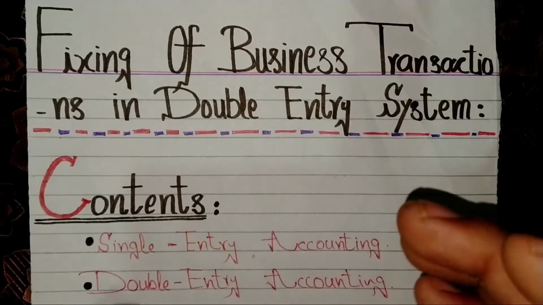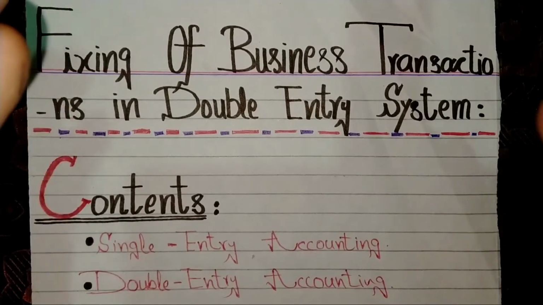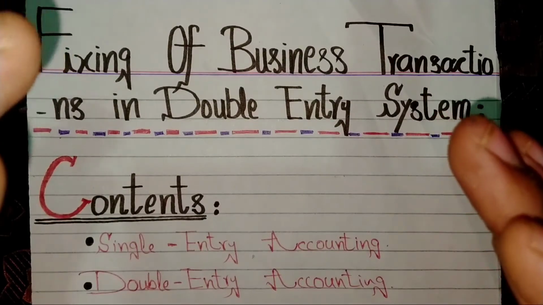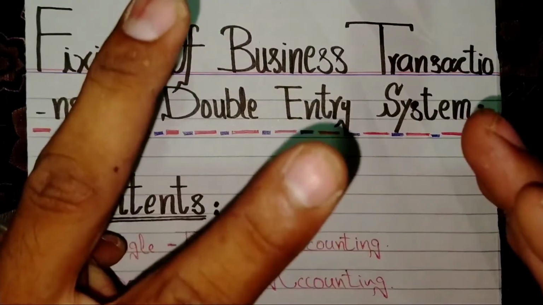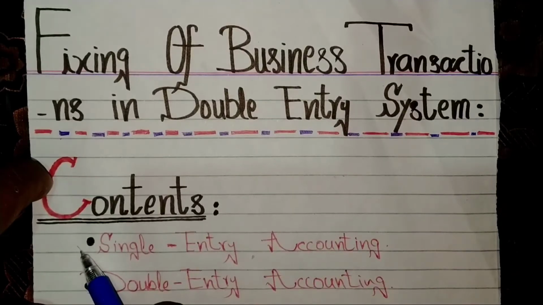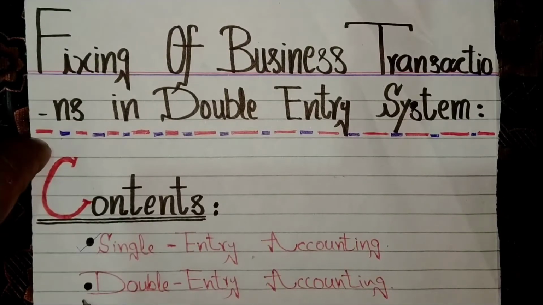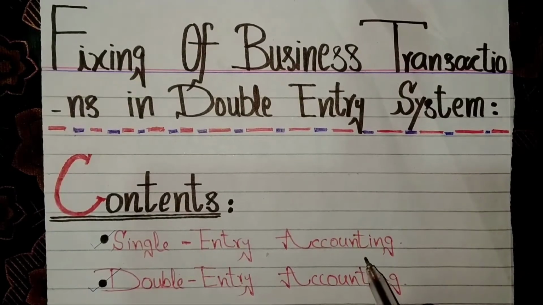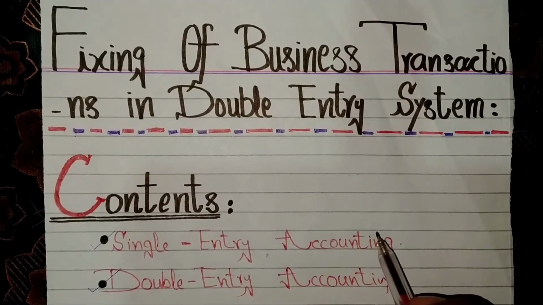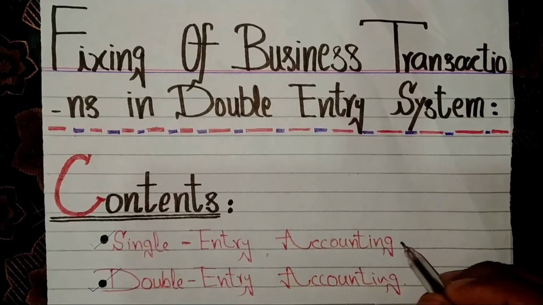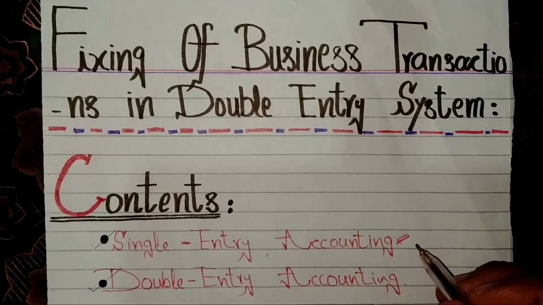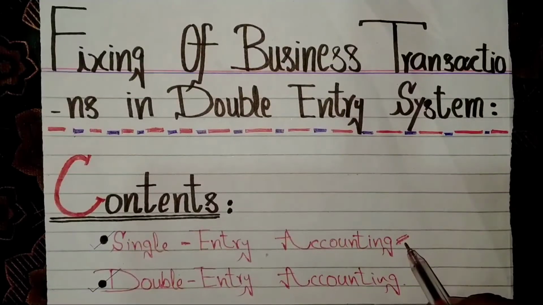Dear students, maintaining your books. There are a number of accounting methods you can use to keep track of your company's financial information. Two of the most popular types of accounting are single entry accounting and double entry accounting. We need to learn a little bit about the single entry system before going toward the double entry system. So let's get started. First, single entry accounting.